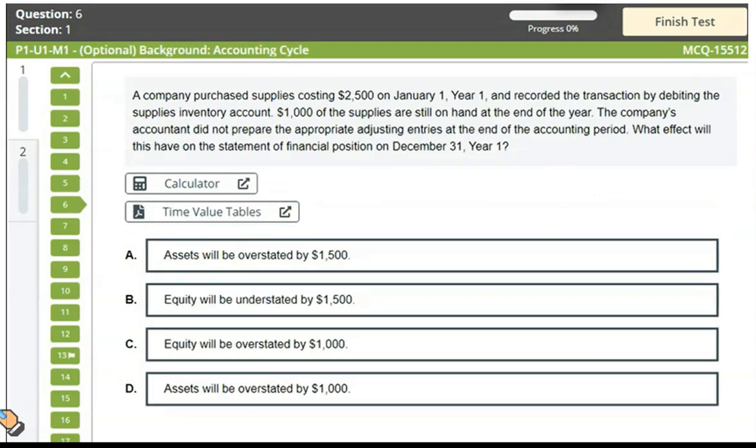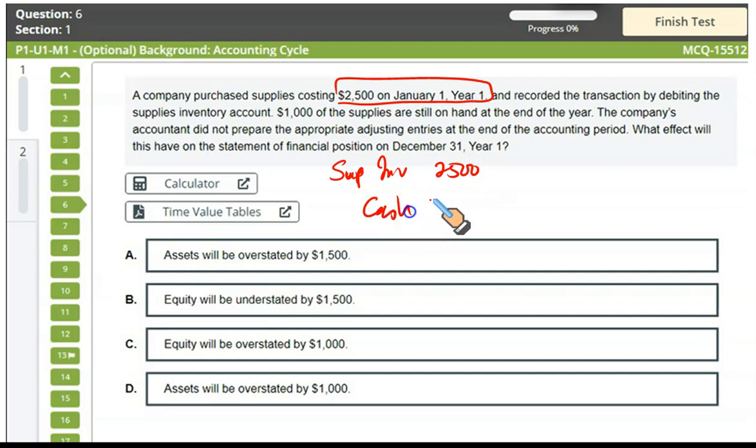Next. A company purchased supplies costing $2,500 on January 1st, year 1. So you purchased supplies on the 1st of January year 1 and recorded the transaction by debiting the supplies inventory account. When you purchased the supplies, you made this entry: supplies inventory debit 2,500, and you would have credited cash or you might have credited accounts payable.